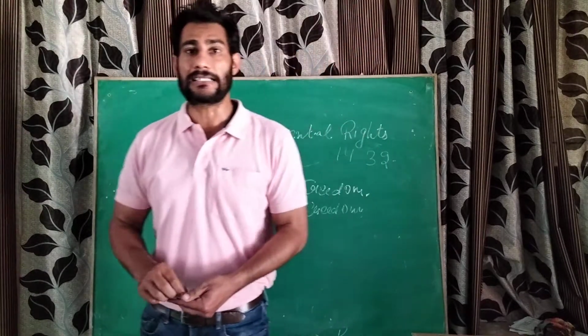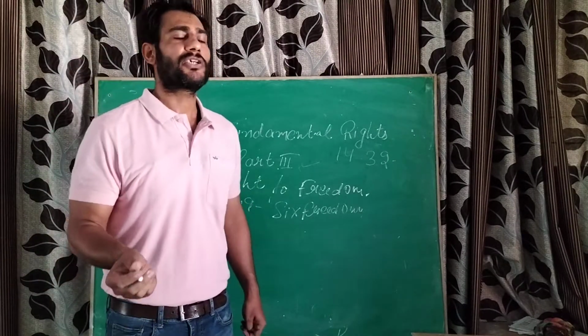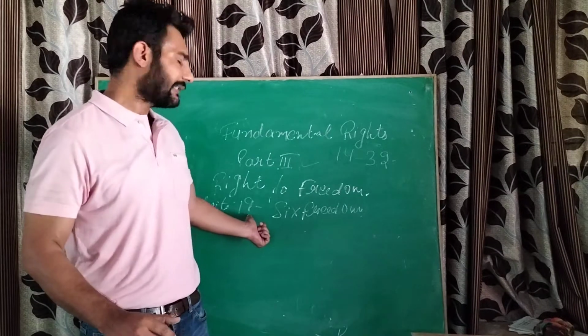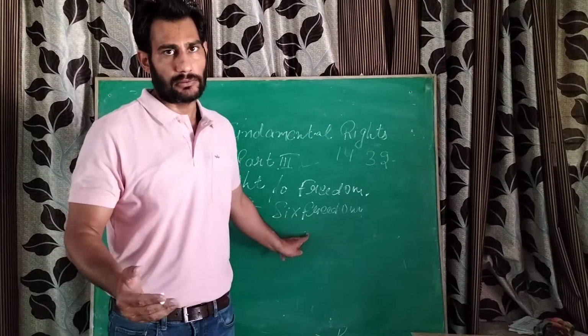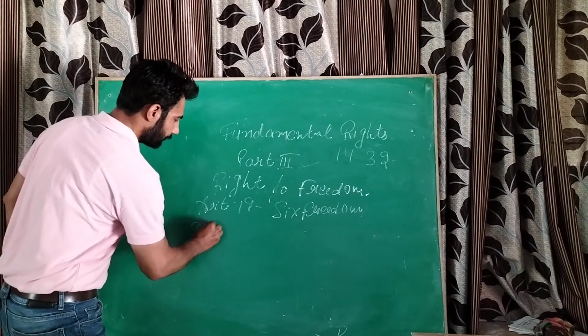Then we have Article 20. You can get a question asking in which article there are 6 freedoms, or to name these 6 freedoms. So it is Article 19, and I told you these are the 6 freedoms. Then we have Article 20.